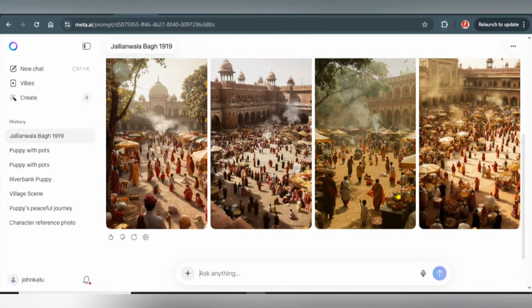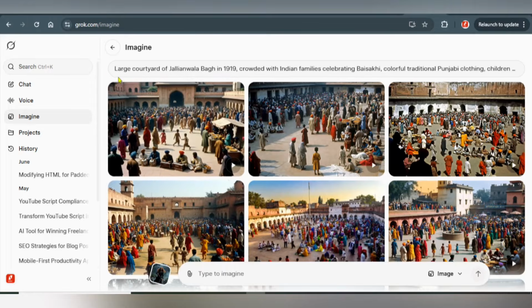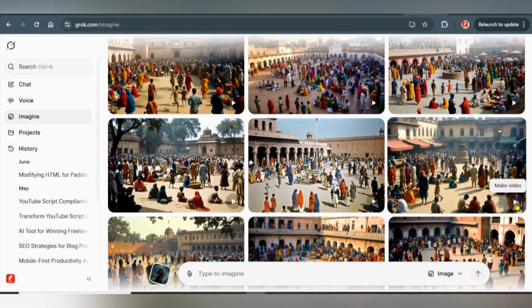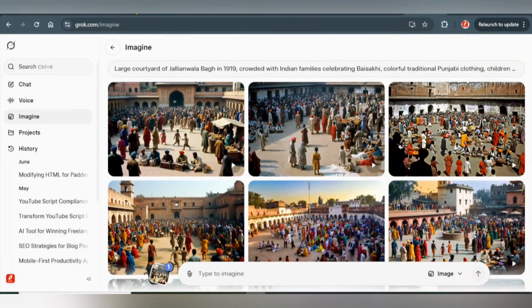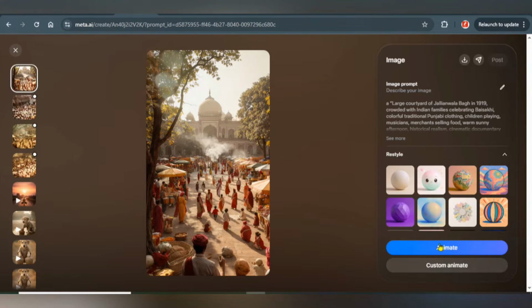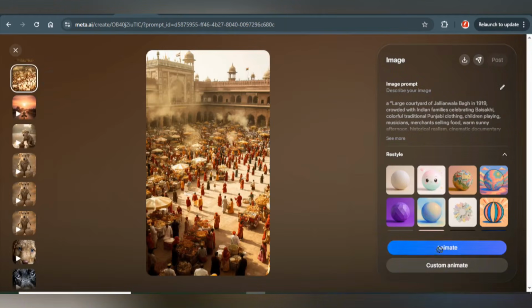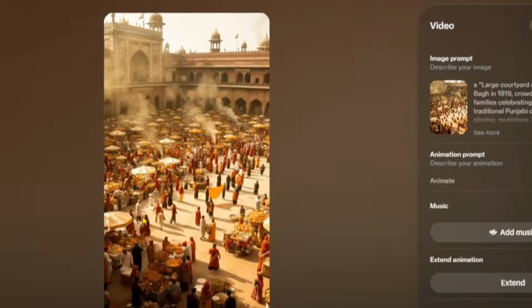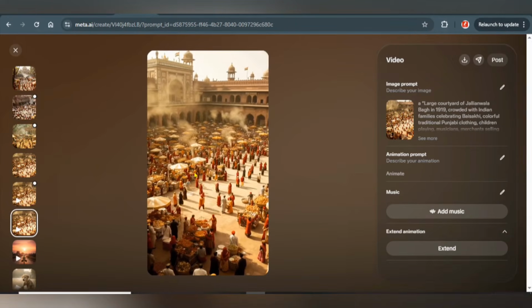Okay, you can see what we have here on Meta, and we have landscape here. The next thing you need to do right now is simply turn it into a video by clicking on this section, make a video. So remember, with Meta AI as well, you can also turn it into a video. Just click on it, then you click on animate. It will be turned into a video. Animate. This is going to simply turn it into a video for you. Okay, it has already turned it into a video. You can see it is a video right now.